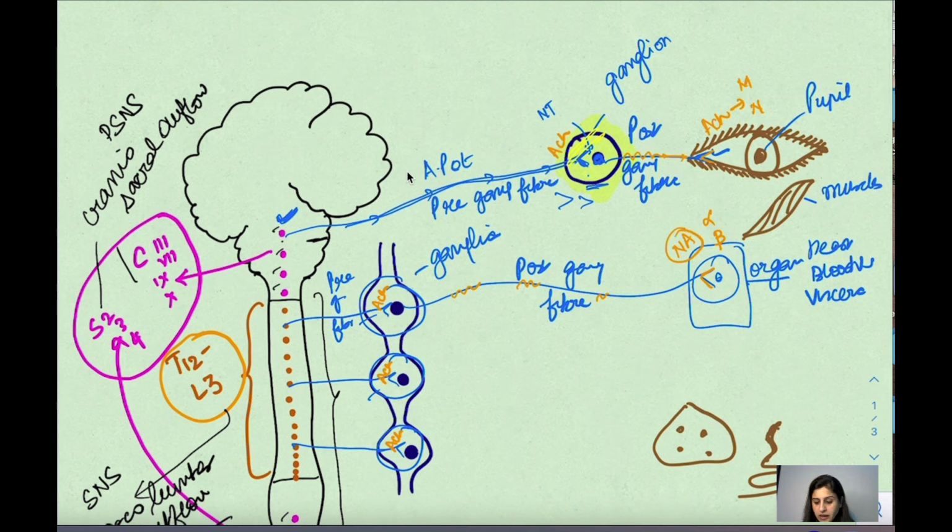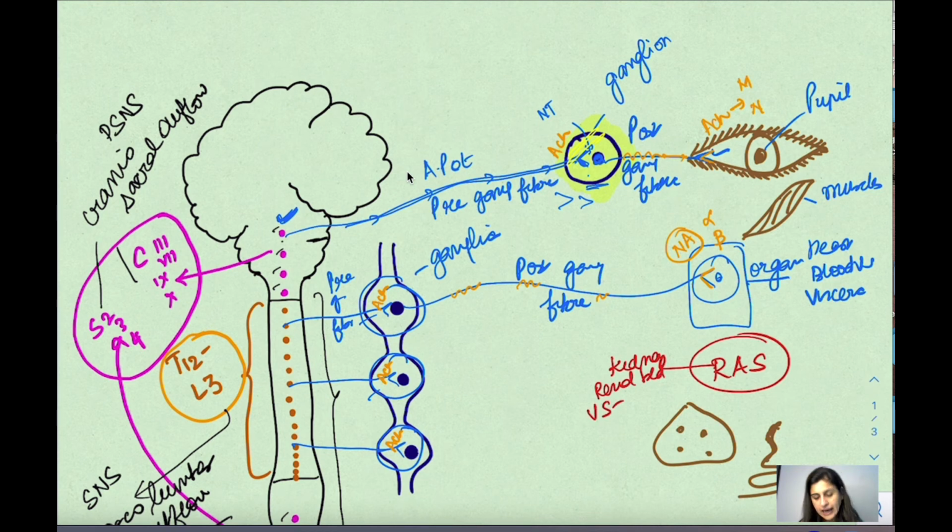Now, mostly in the sympathetic nervous system, the postganglionic fibers are going to release noradrenaline. But there are exceptions to the rule. There are 3 exceptions, and you can remember the 3 exceptions by RAS. In RAS, the postganglionic fibers do not release noradrenaline. R stands for renal, the kidneys, or basically the renal blood vessels. The neurotransmitter at the end is dopamine.